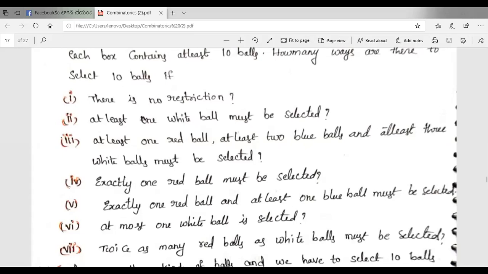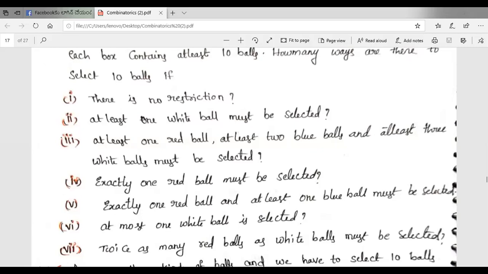In the sixth question, at most one white ball is selected. At most one white ball is selected. Seventh question, twice as many red balls as white balls must be selected.